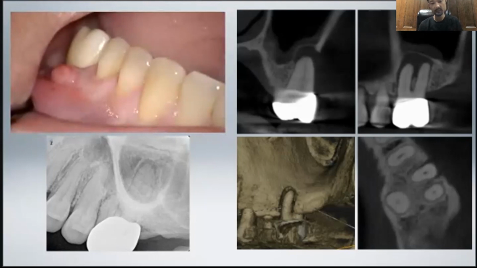Again, this was done a month ago. I'm still waiting for the follow-up X-ray, and she hasn't returned to our office. That means there are no issues at this point. If there were swelling, she would come back. Again, I'll follow up, and hopefully I'll have a chance to show you the follow-up X-ray as well.